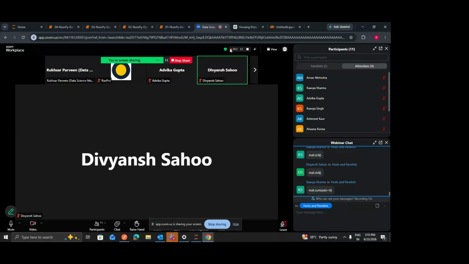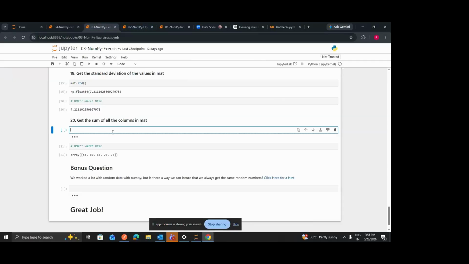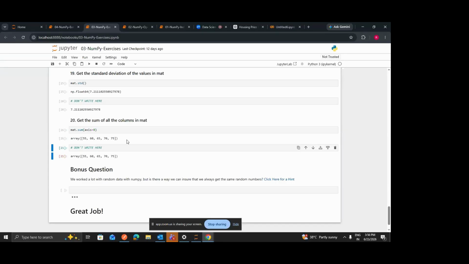Yes, correct. So we can simply write mat dot sum and axis, and in this axis, since we want to perform the summation vertically, means column wise, we can pass 0, right? And if we have to perform horizontally, then we can pass 1.